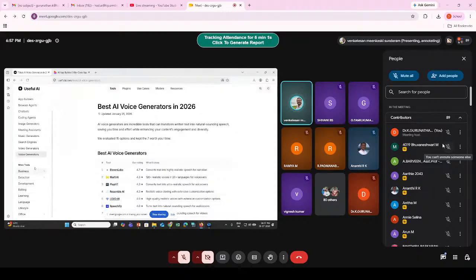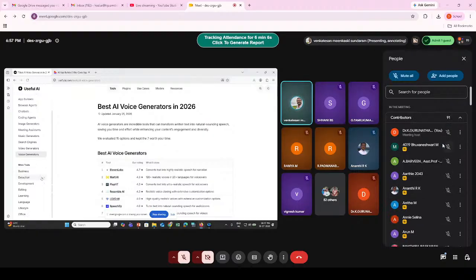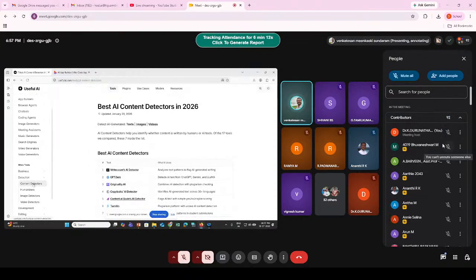Like that, if you look here, there are more tools for business: accounting, customer support, everything is there. Whether you want to detect content when you are writing a paper. Now, what is happening? The big challenge is that everybody has become lazy after the emergence of these AI techniques. You can create the content using AI tools, but when you submit to a conference or journal, they reject your paper, because when you use Turnitin AI, it immediately detects that this much percentage of the content is generated by AI.